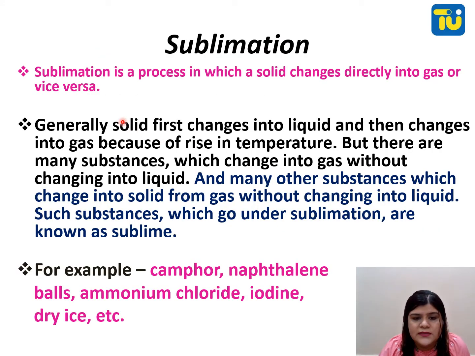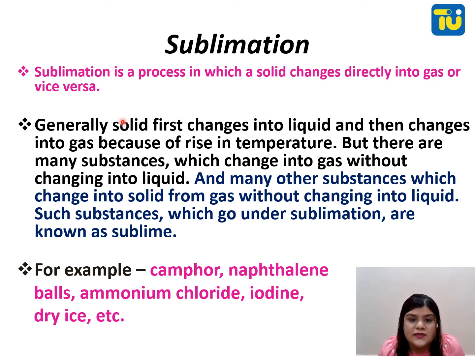Now we will talk about sublimation. Sublimation is a process in which a solid changes directly into gas. You can take the example of camphor, which in Hindi we call kapoor. You can also take naphthalene balls, which we keep in woolen clothes and which suddenly disappear, because they convert from solid to gas without coming to the liquid state.